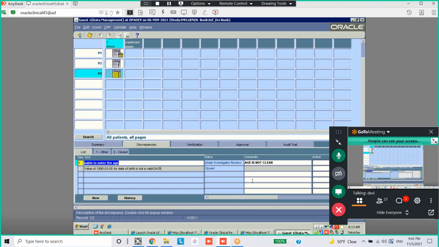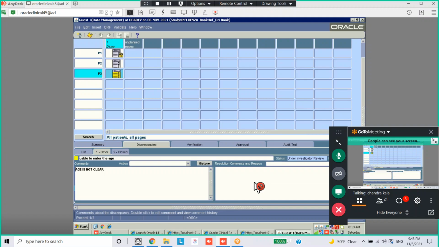Send to site, where is their option? Here it is. See, one other, two closed. Till now it is showing one active. Two closed, one active.